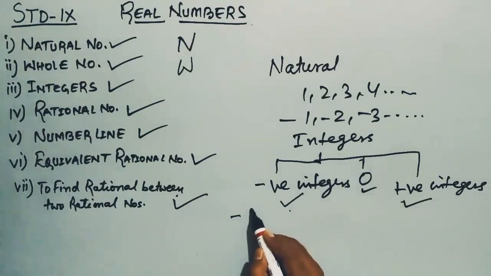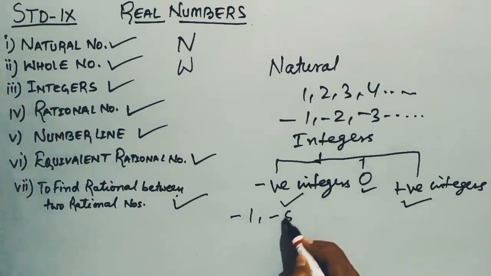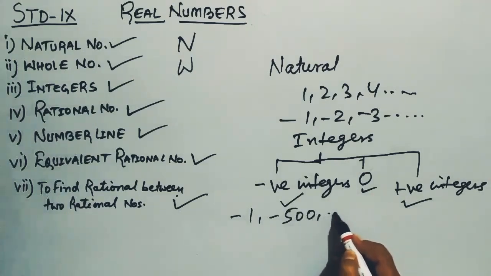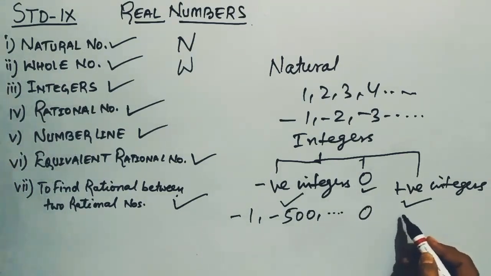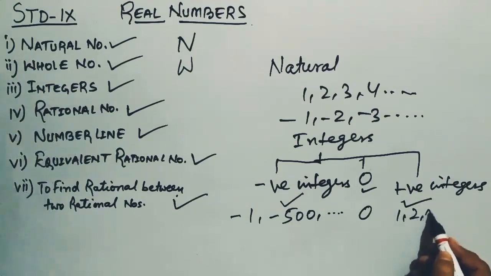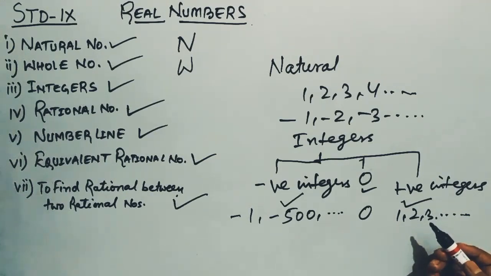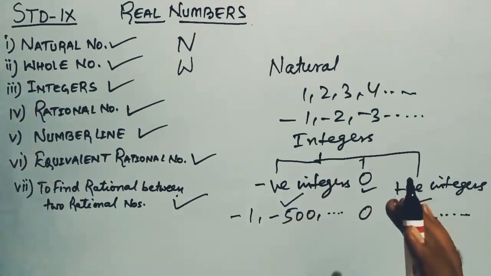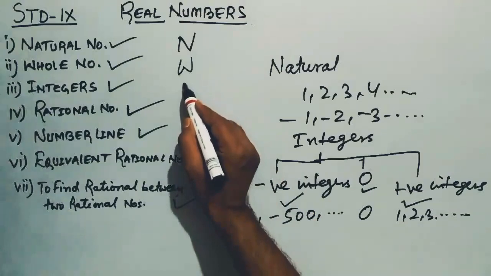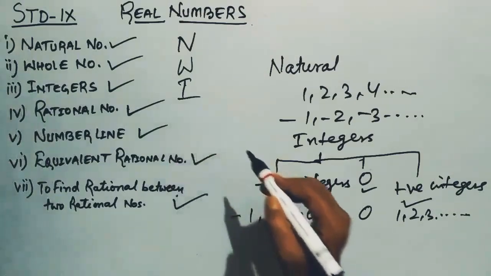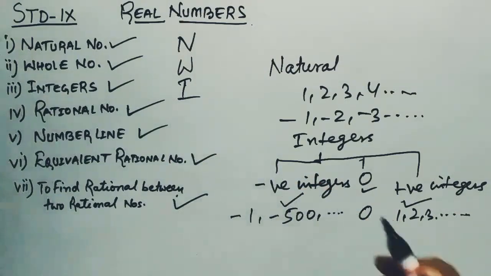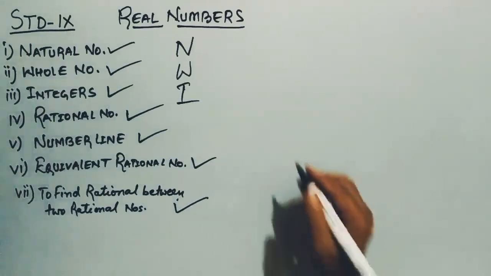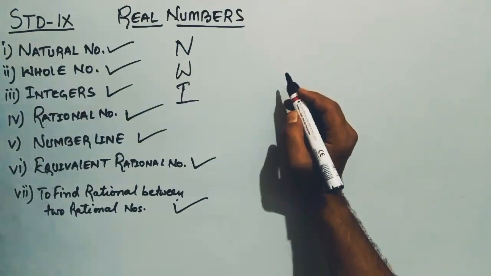If you write any number with a minus sign, these are called negative integers, right? Then 0. And positive integers, if you write any natural number, 1, 2, 3, these are called positive integers. So integers are positive or negative numbers and 0. It is denoted by capital I. We can use capital I to denote integers. Is it clear?